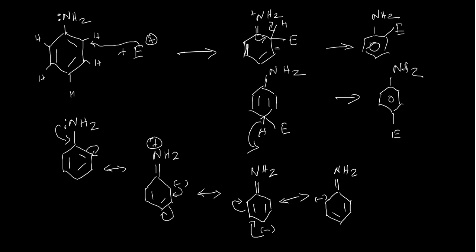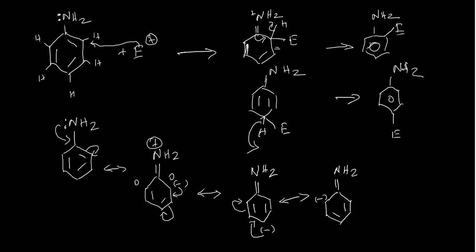And due to this reason, if you see all these resonance structures, you get charge in the ortho position. In the ortho position and para position, we have electron cloud. In the meta position, we don't have.